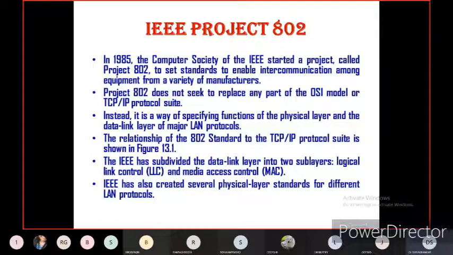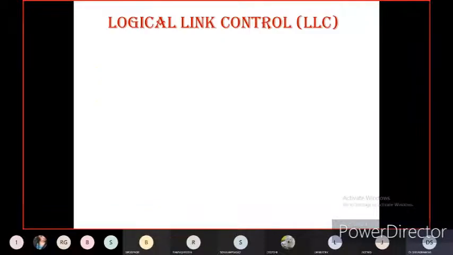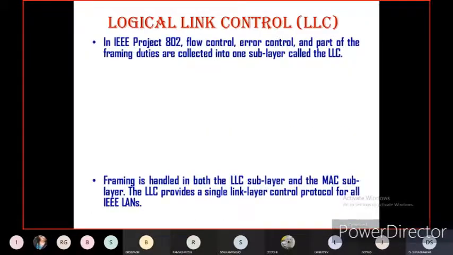So there are two components in the data link layer: logical link control, that is LLC, and media access control, that is MAC. IEEE has also created several physical layer standards for the different LAN protocols. Now let us discuss what is logical link control and what is media access control in the IEEE 802 protocol with the data link layer, one by one.